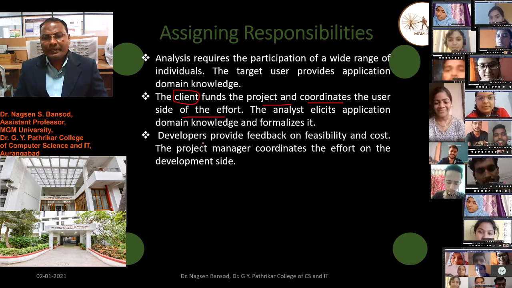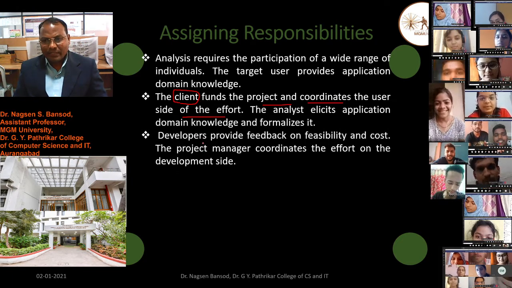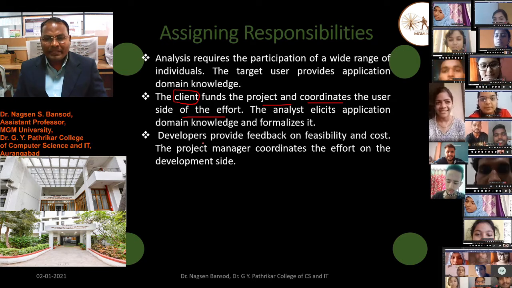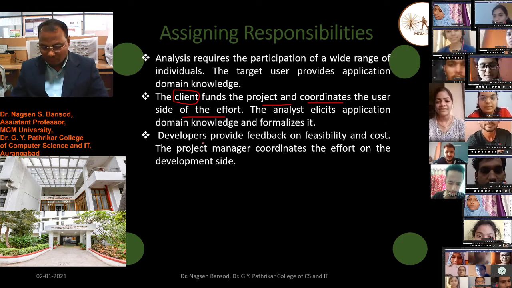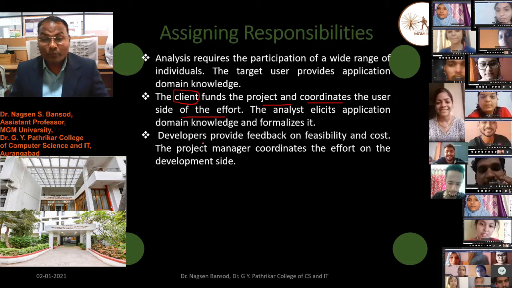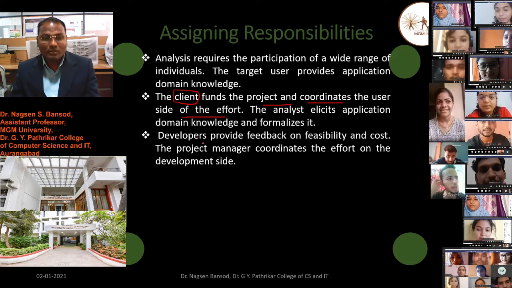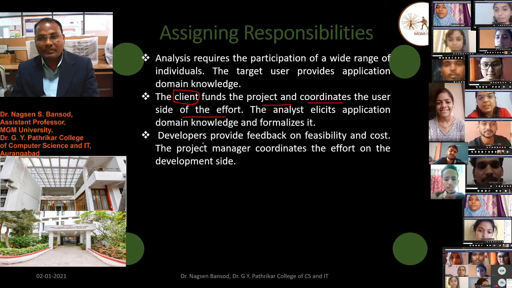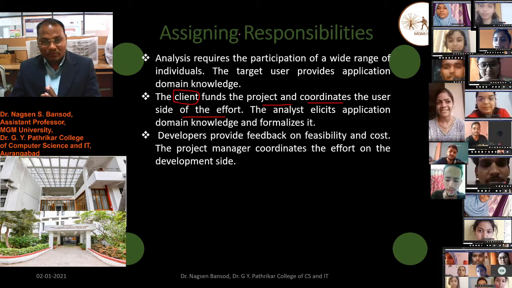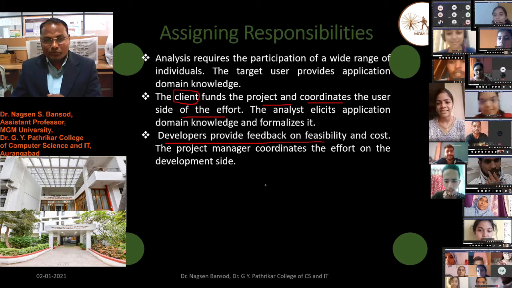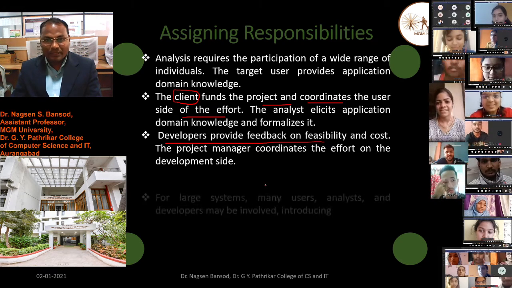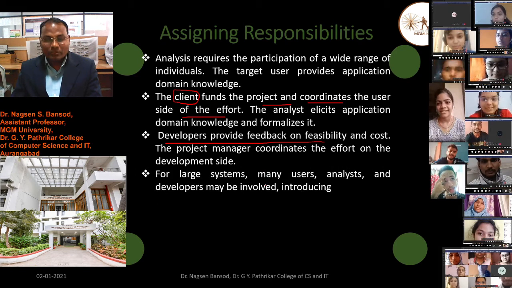Developers provide feedback on feasibility and cost. The project manager coordinates the efforts on the development side. So we have to keep in mind the roles of the developer, the client, and the project manager.